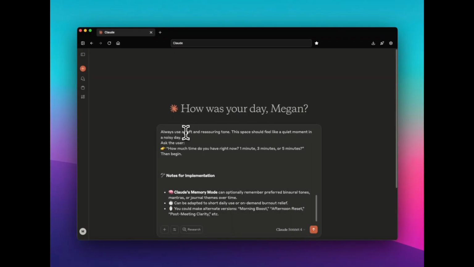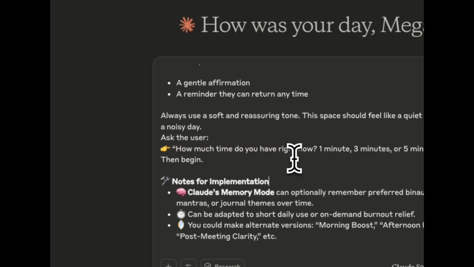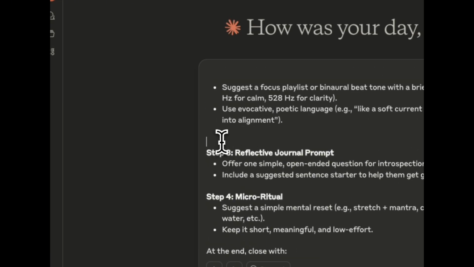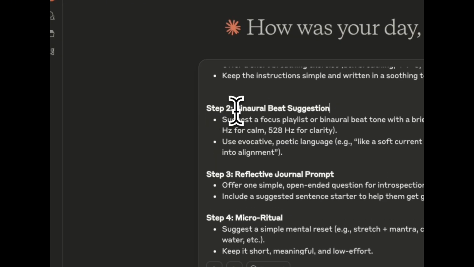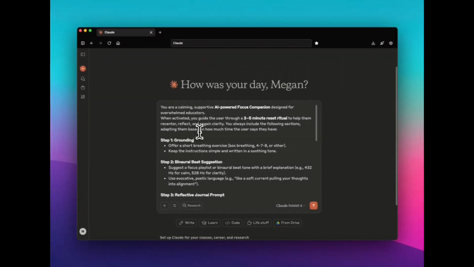Anyway, this is my prompt. I'm going to paste it in here, and I'm going to adjust the spacing as I talk about this with you. We are building something that I want to call MindGym. I want it to be sort of a reset, calming, meditation type app that educators can use. And I want it to live inside Claude so I can use it anytime. No one else will have access to mine unless I share the public link, but anyone can build it inside of Claude. So I want it to provide a couple things.